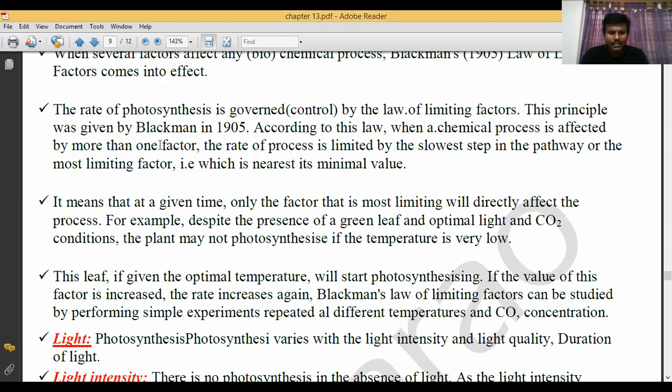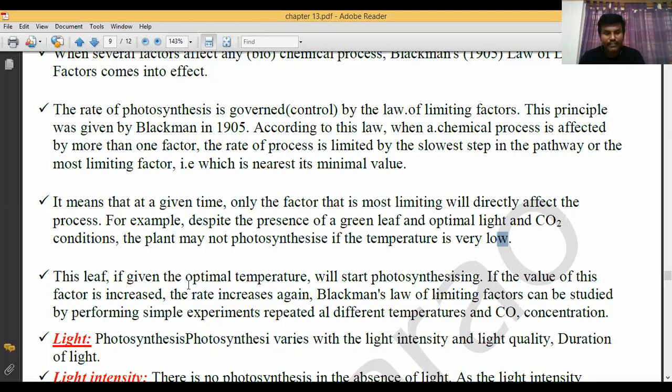It means that at a given time, only the factor that is most limiting will directly affect the process. For example, in spite of the presence of a green leaf and optimal light and carbon dioxide, the plant may not photosynthesize if the temperature is very low. You might have understood: in spite of providing all the factors sufficiently, if temperature is not provided, the rate of photosynthesis is affected. That is Blackman's law of limiting factors explained.